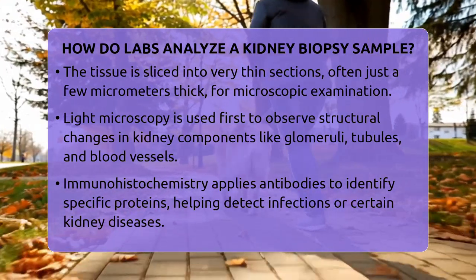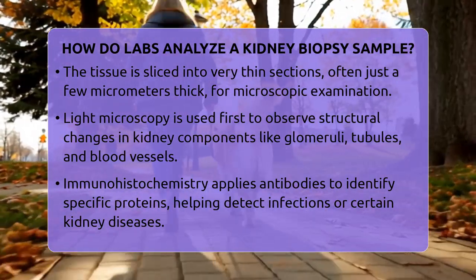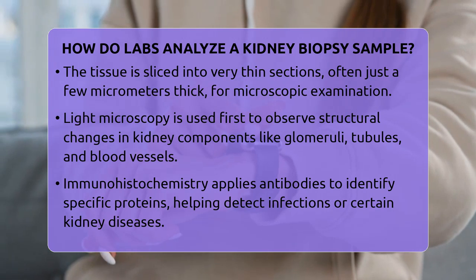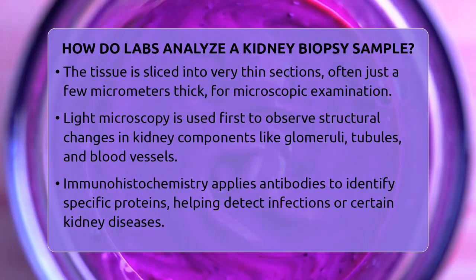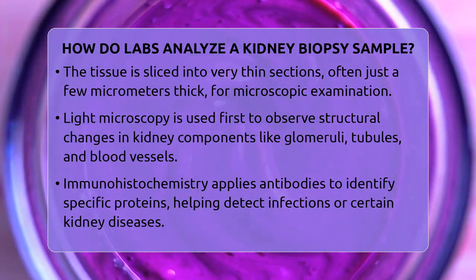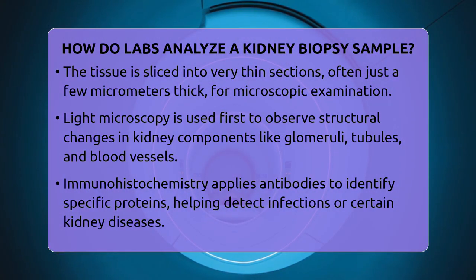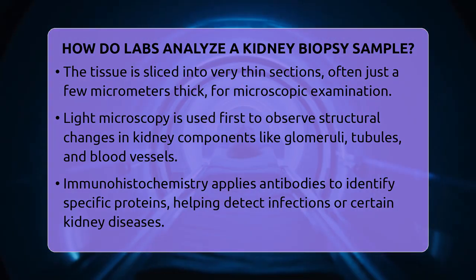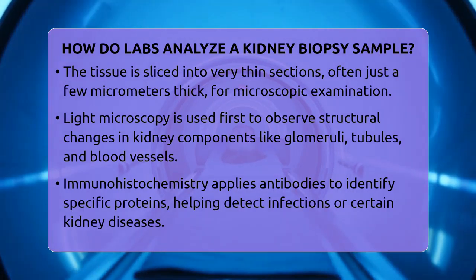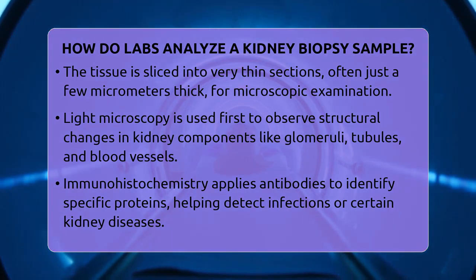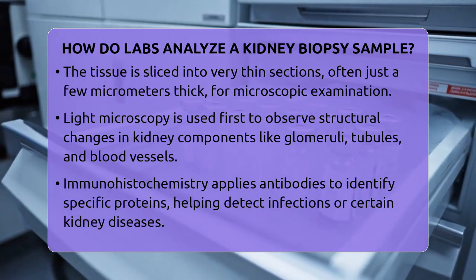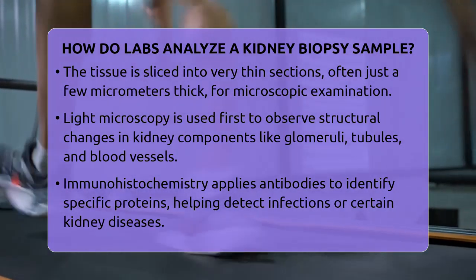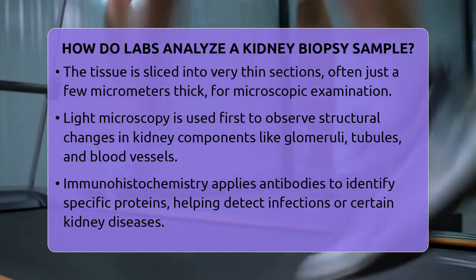These changes can reveal signs of kidney disease or damage. Next, immunohistochemistry is used. This technique involves applying antibodies that attach to specific proteins in the tissue. It helps identify infections or particular types of kidney disease by highlighting certain cell markers. Similar to this is immunofluorescence, where fluorescent dyes are used to visualize these antibodies. This method is especially useful for detecting immune deposits, which are common in conditions like glomerulonephritis.